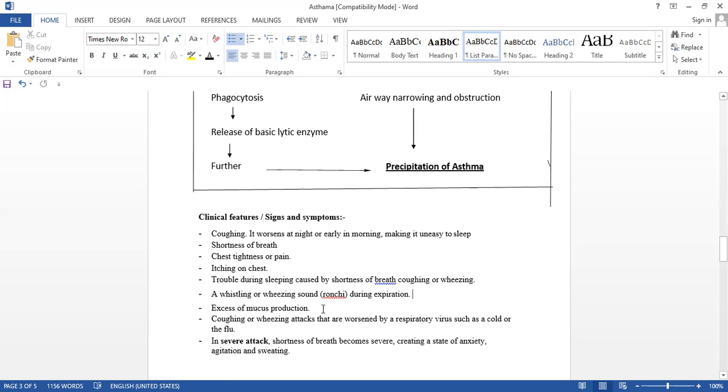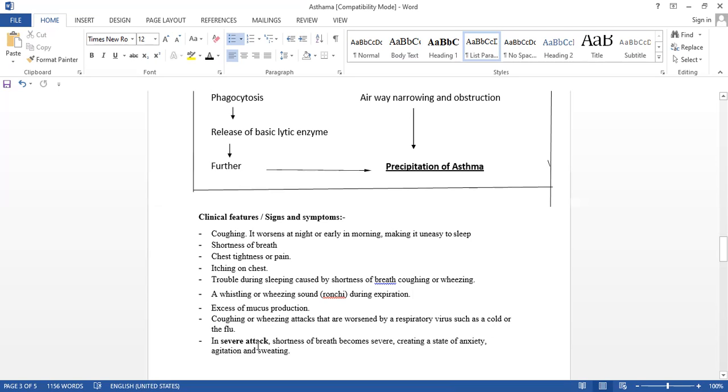Excess mucus production, coughing, and wheezing attacks are worsened by respiratory viruses such as cold and flu. Nowadays corona is there, no, due to the virus as well as cold and flu.